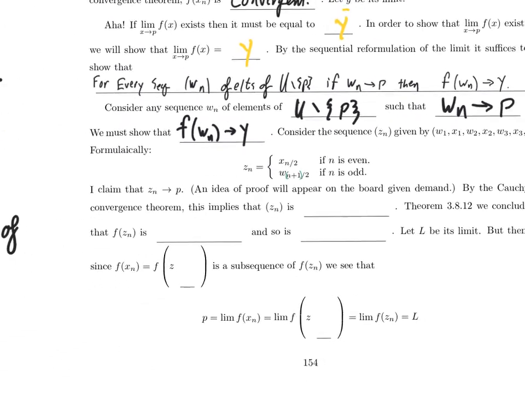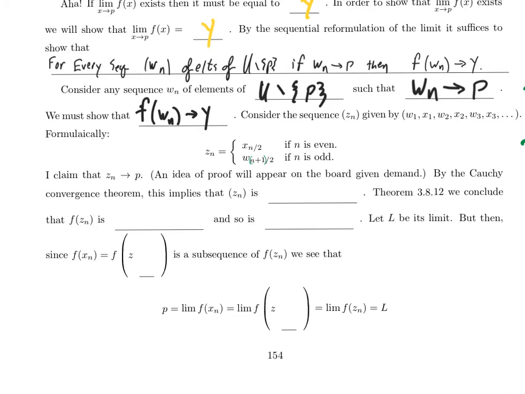Those parentheses matter, right? I claim that this sequence converges to p. And in a normal semester, I would then ask you guys if you want to see the proof of that, but I can't do that because of the nature of reality right now. So I won't, but I will post an additional video in the sequence, so this one won't be the last, in which I'll give the proof. Sorry, I'm making this up as I go, right? By the Cauchy convergence theorem, if I know that z sub n converges to p, then I know that z sub n is Cauchy.